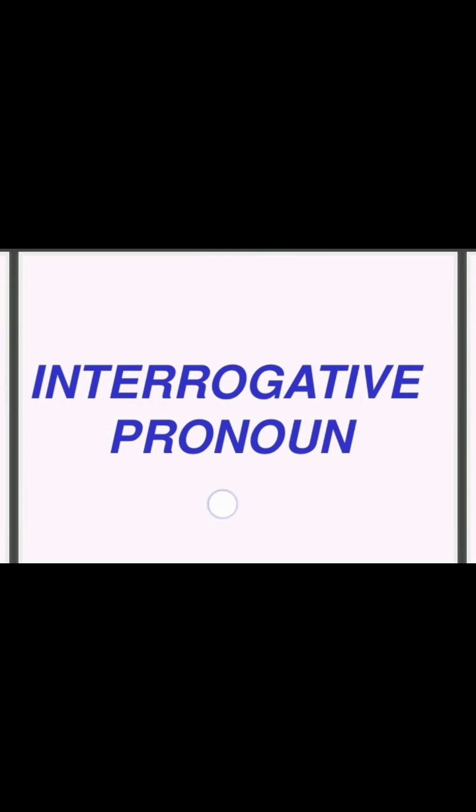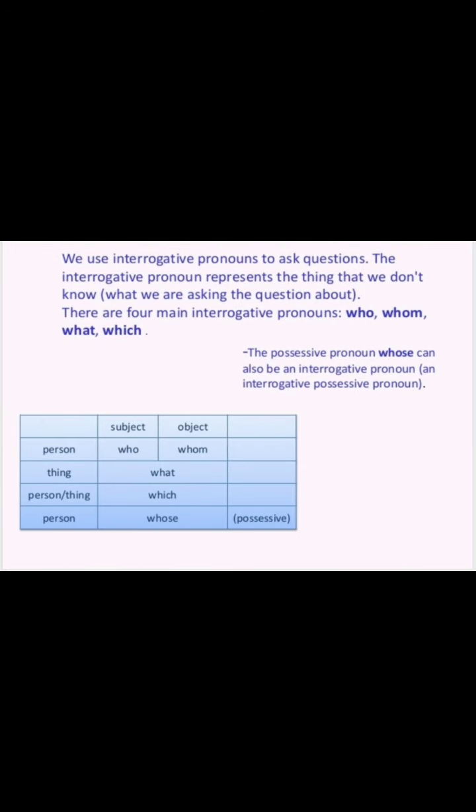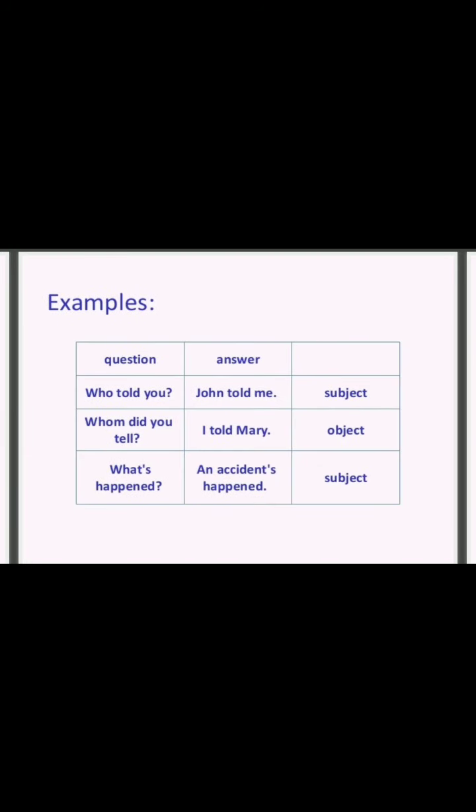Next is interrogative pronoun, used to ask a question. When we want to ask something, when we are using a question mark, that will be regarded as an interrogative pronoun. We use interrogative pronouns to ask questions with who, whom, what, which, whose. These all are interrogative pronouns. Let's take the example. Who told you? The answer would be John told me. Whom did you tell? What's happened? All these are questions with interrogative pronouns.